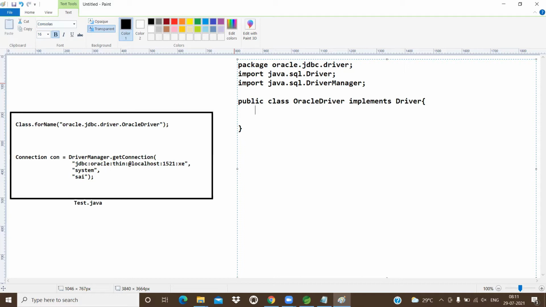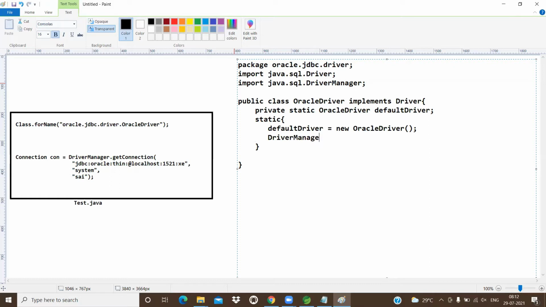what do we have? A private static OracleDriver variable, like a default driver. After that, we have a static block. In the static block, this type of coding we have: defaultDriver equal to new OracleDriver, and DriverManager.registerDriver of defaultDriver.